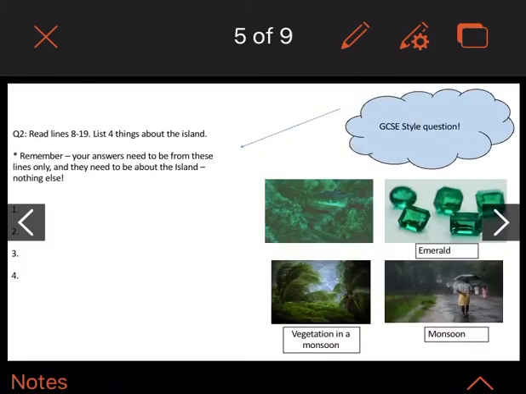Question 2. This one's a GCSE style question. For those of you that may be in year 11, question 1 on your first paper is going to have a question looking just like this. Different text, obviously. So, read lines 8 to 19 and list 4 things about the island. What I'm going to do is I'll read it for you. If you don't want to hear me reading, then you don't have to.